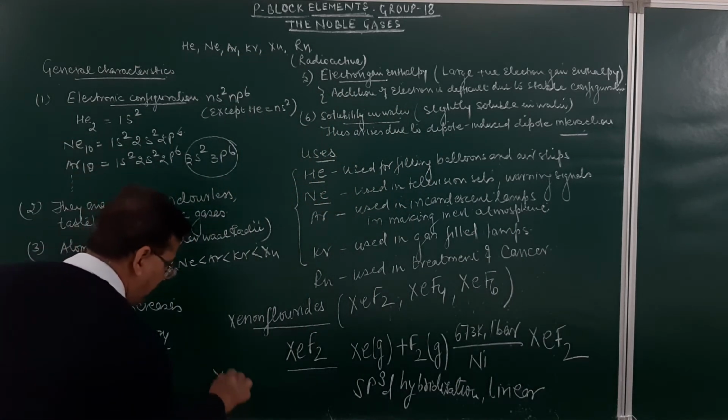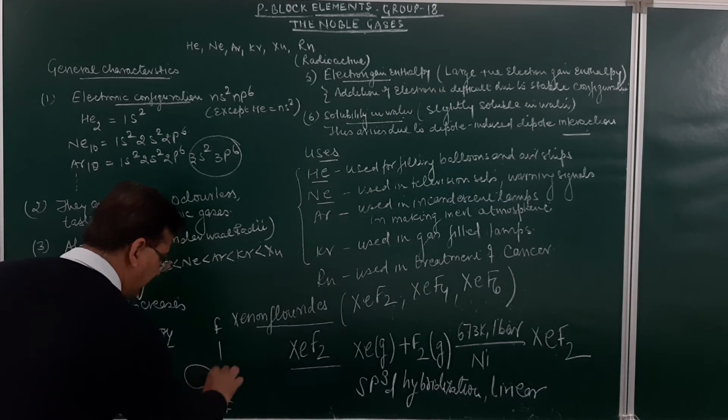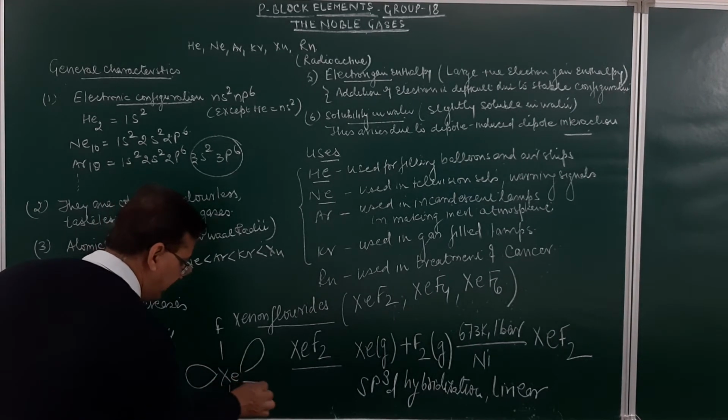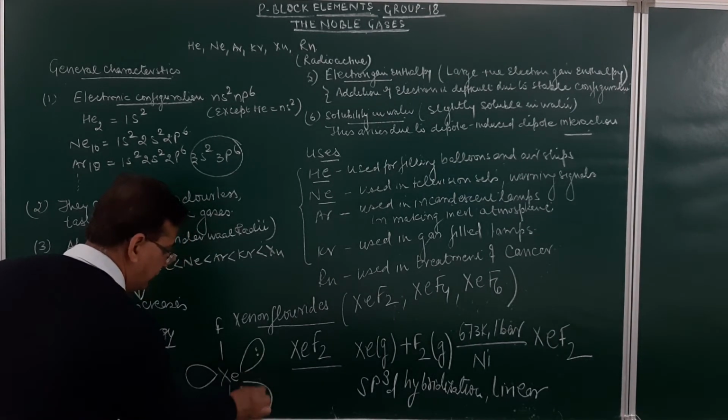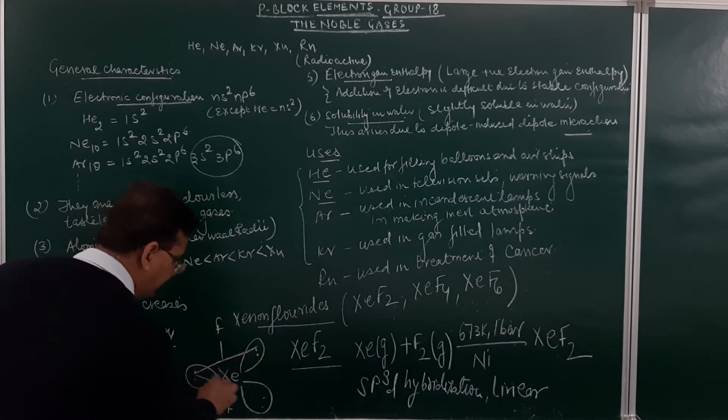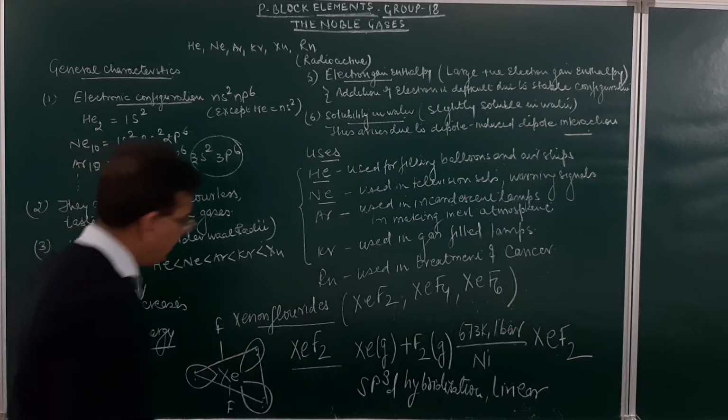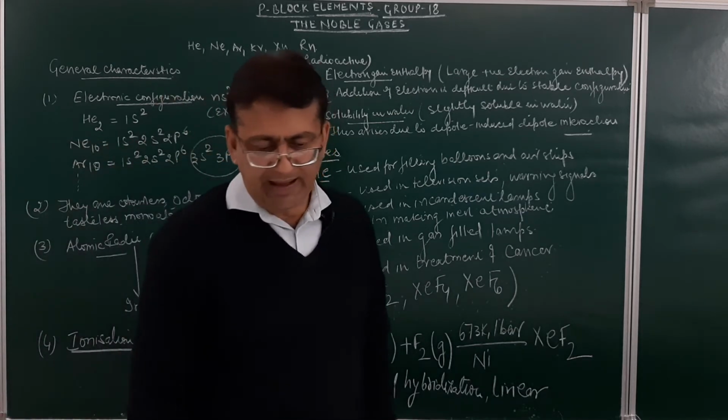This is xenon, this is fluorine and fluorine, in a linear geometry, with three lone pairs on xenon. So this over here will be the structure of xenon difluoride. Am I clear? So this is XeF2.